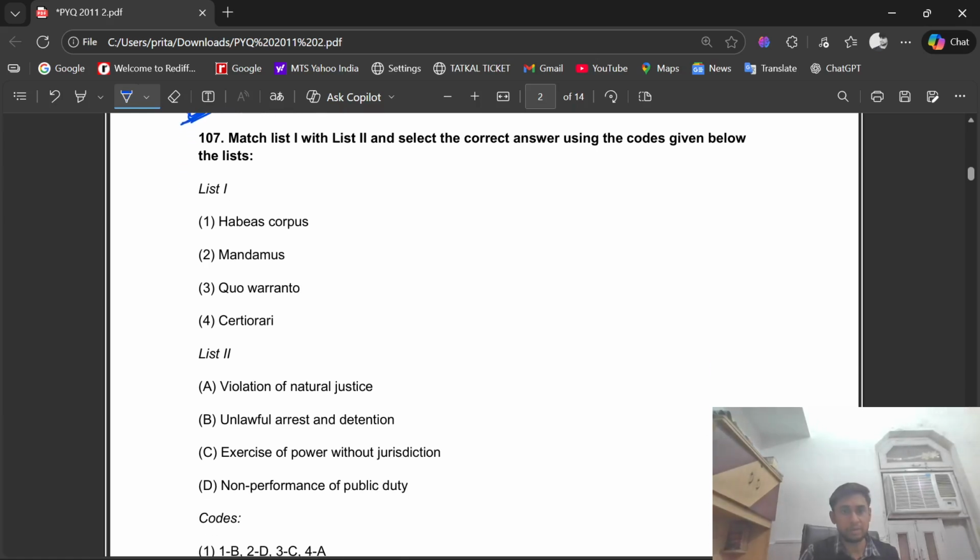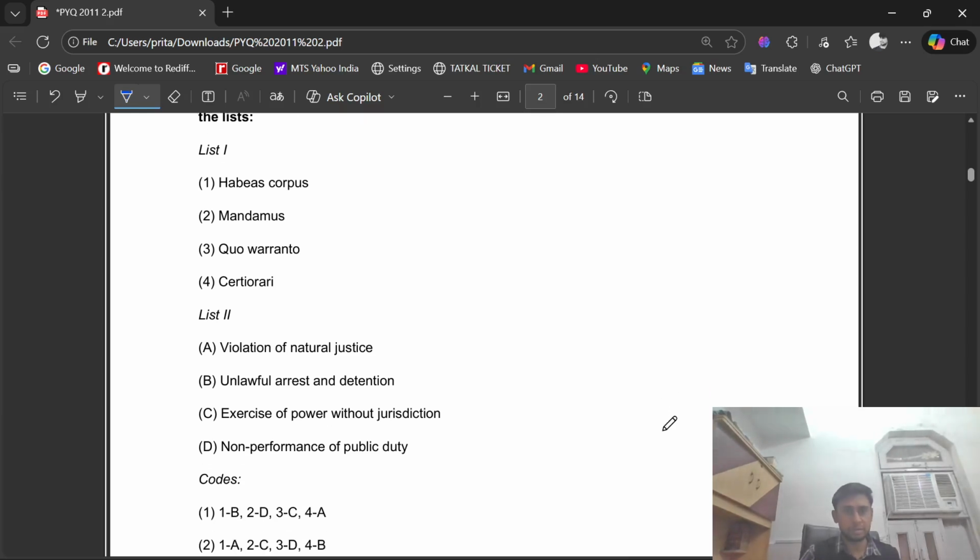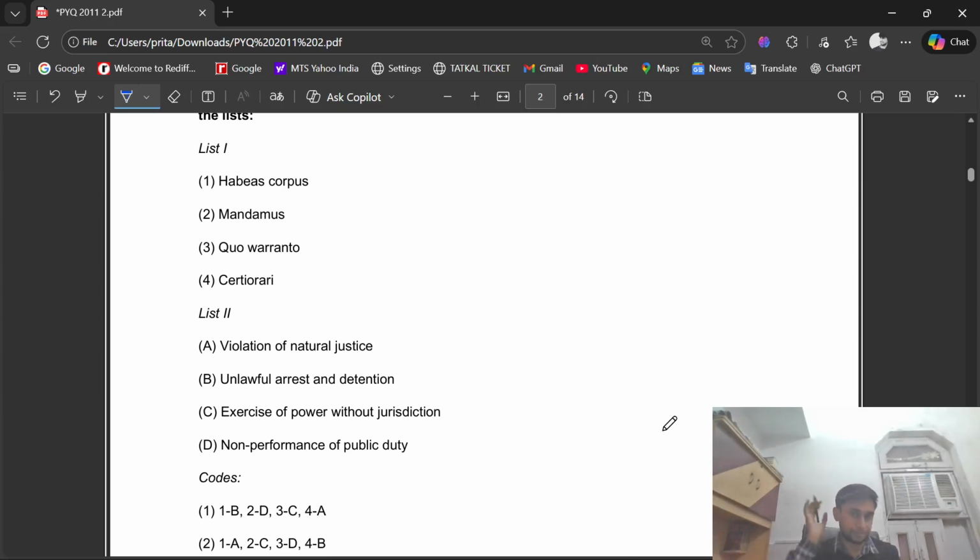Question number 107. Match list 1 with list 2 and select the correct answer using the codes given below the list. List number 1: habeas corpus, mandamus, quo warranto, certiorari.